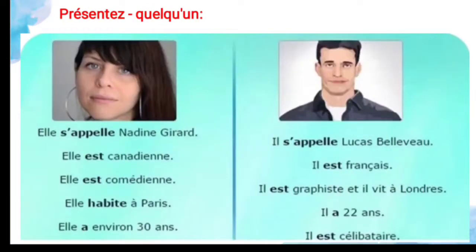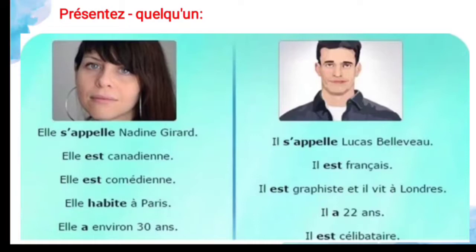So here two persons are there. One is a girl and another one is a boy. So elle s'appelle, what is her name? Nadine Girard. And elle, her nationality is what? Canadienne. So she is a Canadian. And elle comédienne. Comedian, it's a comedy person. And next, elle habite à Paris. So she lives in Paris. And elle a environ 30 ans. So she is around 30 years old. So this is all about Nadine Girard.